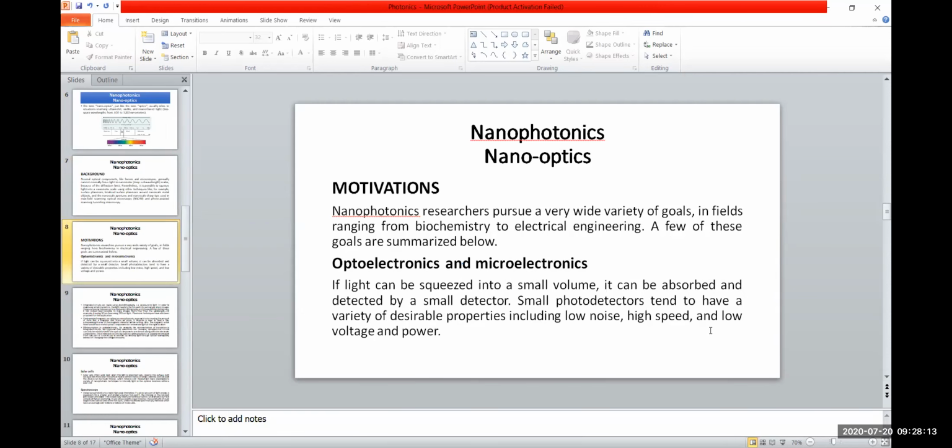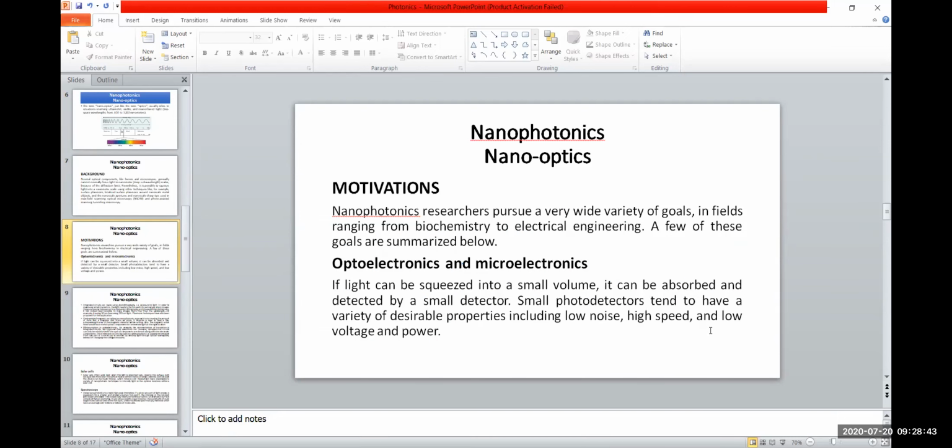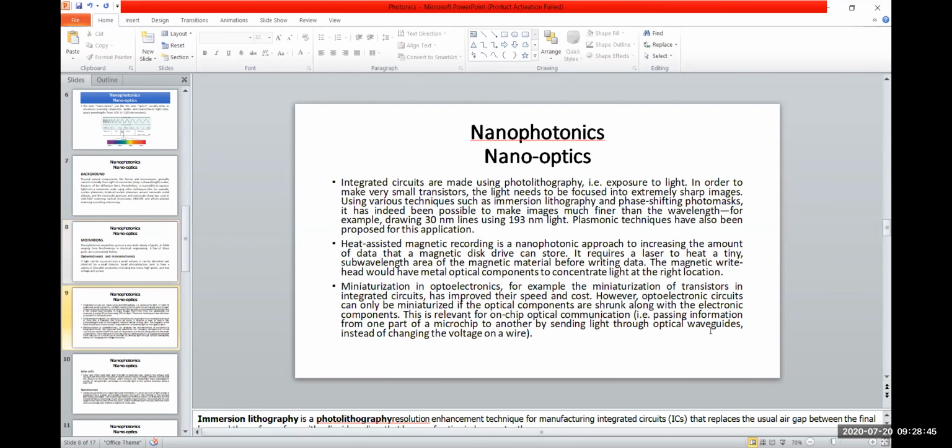Motivations: nanophotonics researchers pursue a very wide variety of goals in fields ranging from biochemistry to electrical engineering. A few of these goals are summarized below. Optoelectronics and microelectronics: if light can be squeezed into a small volume, it can be absorbed and detected by a small detector. Small photodetectors tend to have a variety of desirable properties, including low noise, high speed, and low voltage and power.